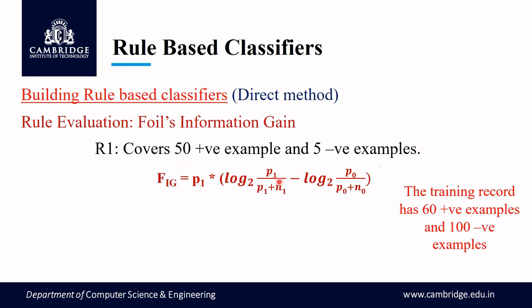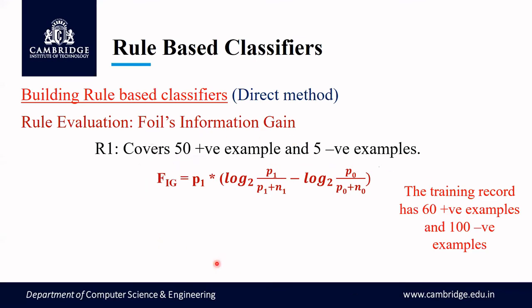So what will be the P1 value? The P1 value should be 50. What will be the N1 value? The N1 value will be 5, because P1 represents the number of positive examples covered after adding the conjunct, and N1 is nothing but the number of negative examples covered after adding the conjunct. So this is the conjunct added and the records that it covers are given here.